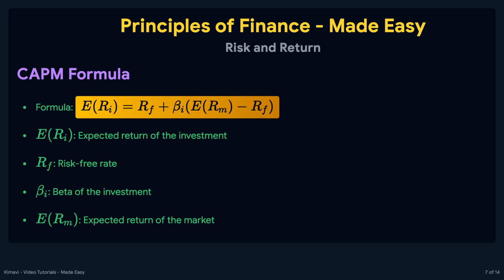In this formula, E(R_i) represents the expected return of the investment. R_f is the risk-free rate, or the return on a risk-free investment. β_i measures the investment's risk compared to the market. Finally, E(R_m) is the expected return of the market overall.